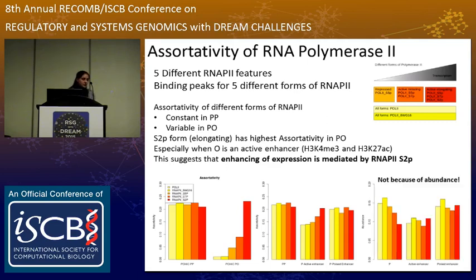The other thing I want to mention is that although I've shown that there is a dependence on abundance, these relationships are not due to the abundance. They are actually due to the topological distribution of the feature on the network and not simply to how abundant these features are.